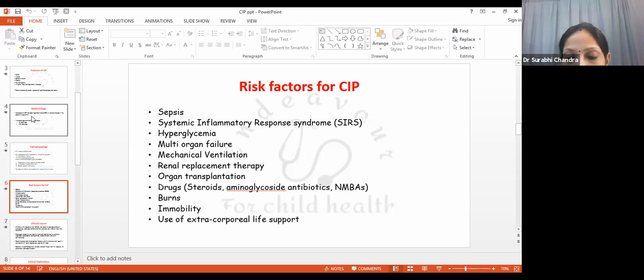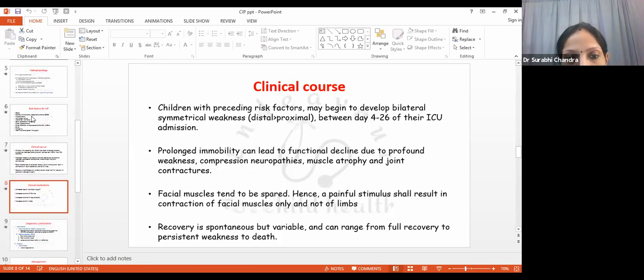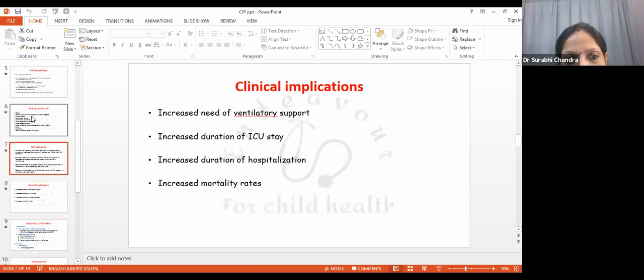Like patients with prolonged immobilization, if they develop CIP, or rather if they are exposed to the above risk factors, then they are prone to develop even more severe morbidity. And then finally, there is use of extracorporeal life support, including renal replacement, which we had mentioned earlier. The clinical course.